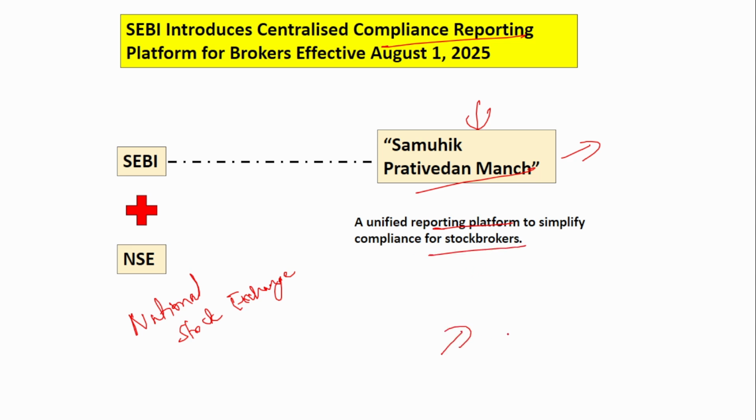Previously, if stockbrokers had to submit compliance data, that is the traders' data and the customers' data, they had to submit it on various sites, and the formats also used to vary from one site to another. So it was quite difficult for the stockbrokers. Since now one single platform is there, it will be very convenient for the stockbroker to submit the compliance reports, and this is effective from August 1st, 2025.